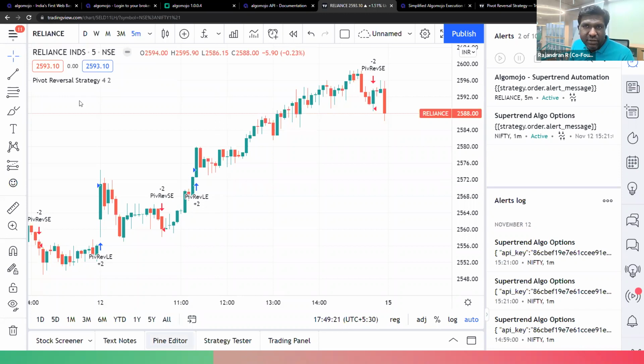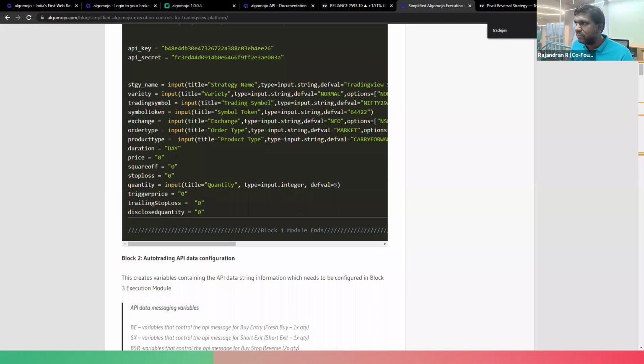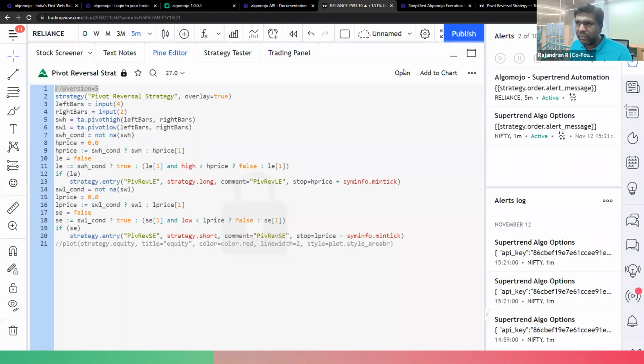If you are having version 5, remember that as of now, you have to do it in a slightly different way because those modules are not compatible. As I said, version 4 is what is currently compatible. Very soon we'll be launching the modules for version 5 also, right? The current code, the simplified algo execution module, was written some 6-7 months back, so it is compatible with version 4. If you are already using version 4, let me open that code again.